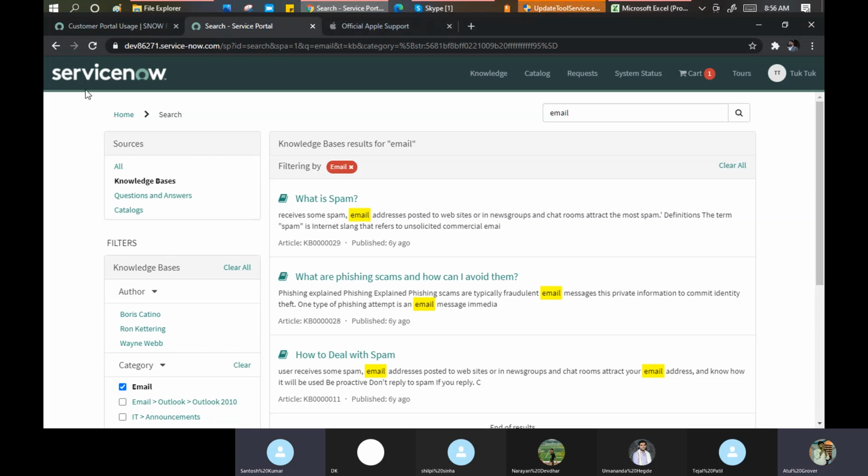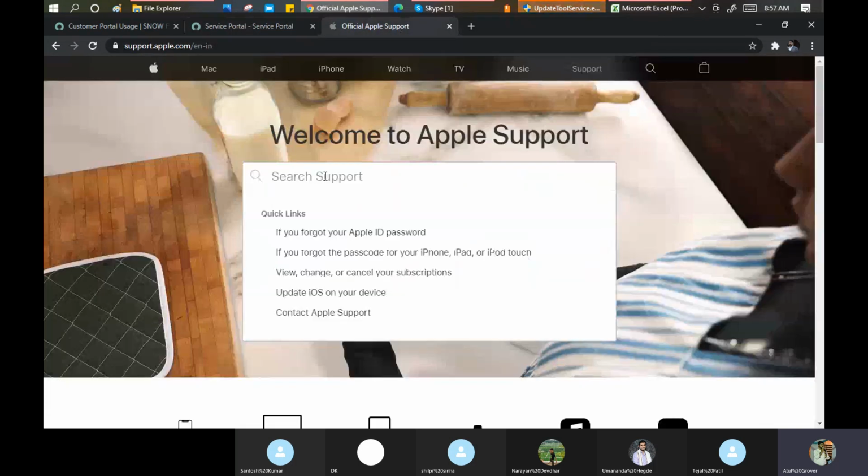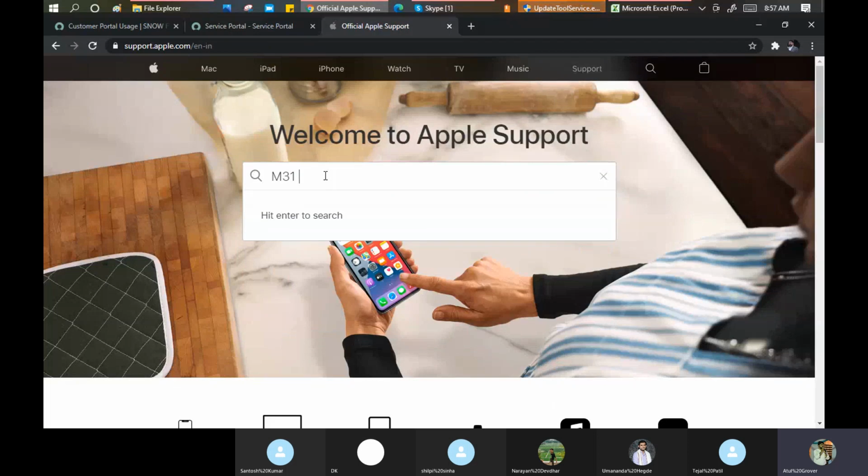Okay. Let me go to the home page now. The second thing comes in the catalog. Now we are so smart. If I want to order a new phone, what will I do? I open Amazon and I search here MI 31.